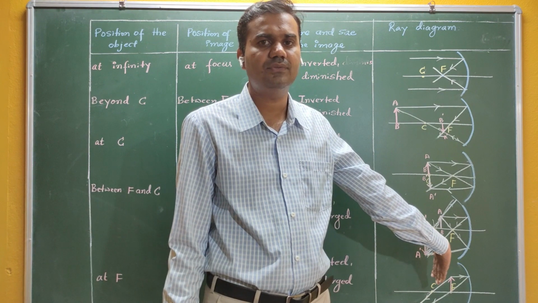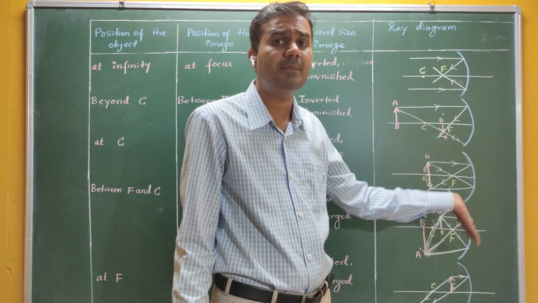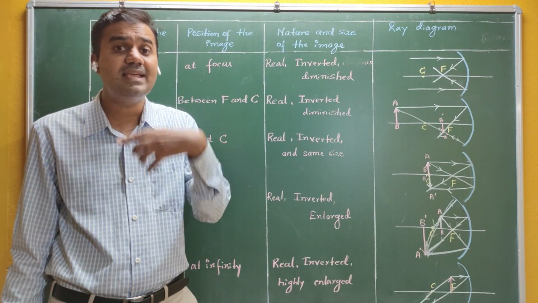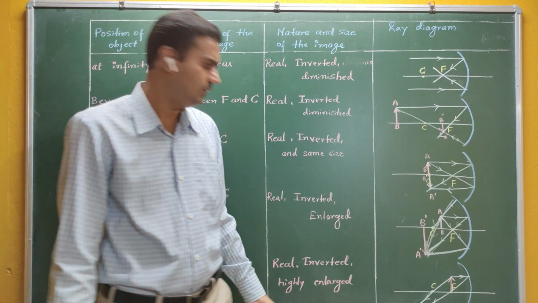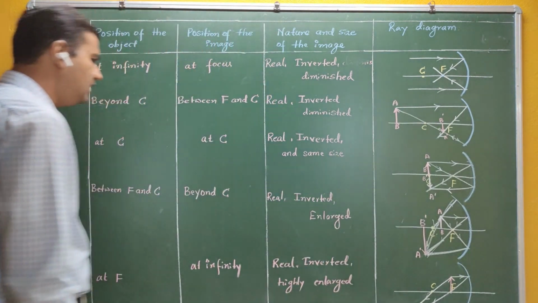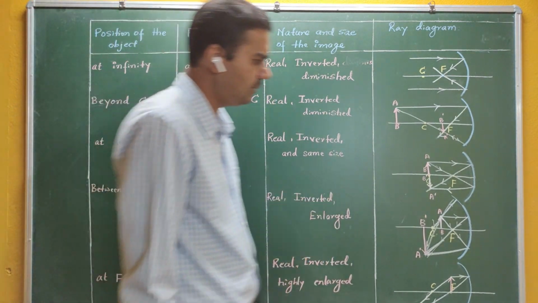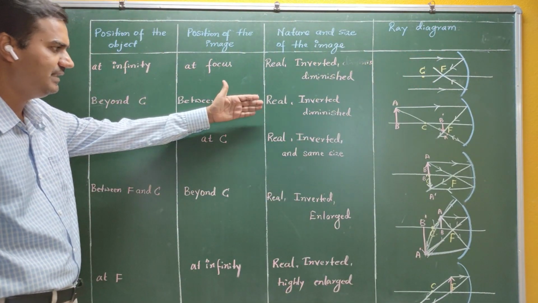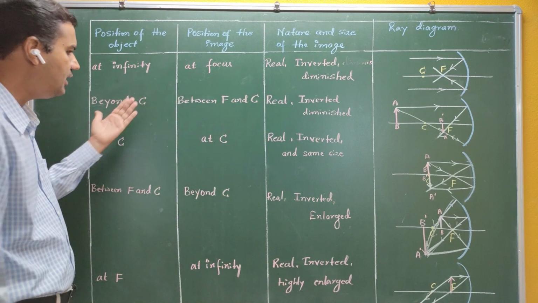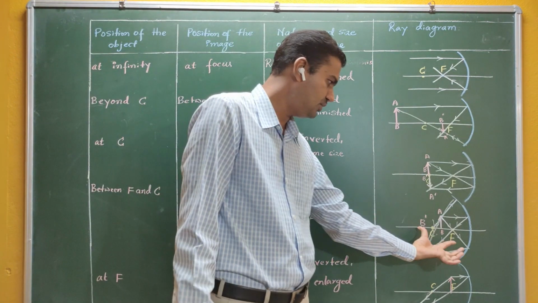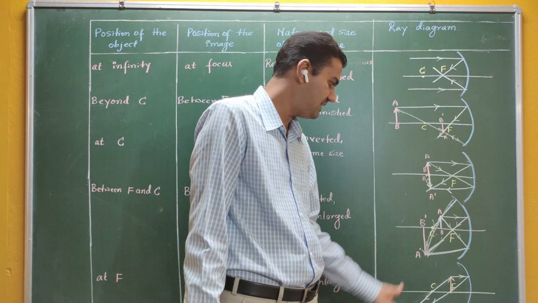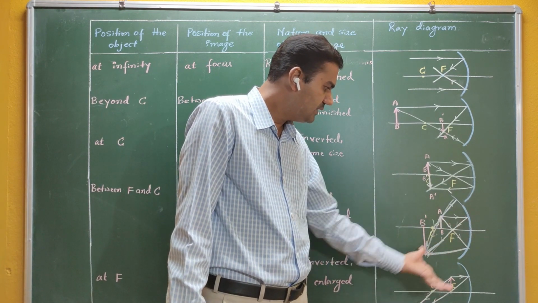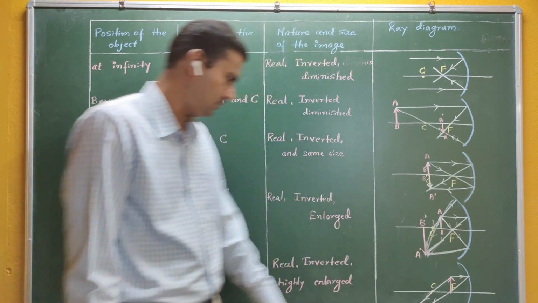Now these are the uses of the concave mirror. We can use it for magnification purposes. Your object is small, but you are getting an enlarged image. In optical instruments we are going to use this property of mirrors. Whether the image is real, inverted, and its size all depend on the position of the object. If the object is in between C and F, you can see that the image is beyond C and it is enlarged.